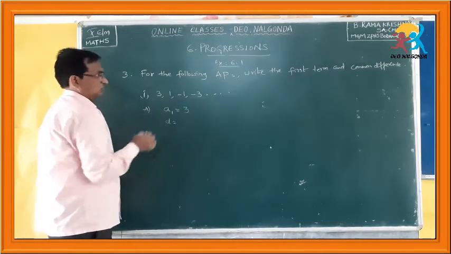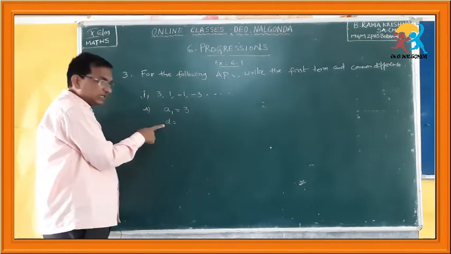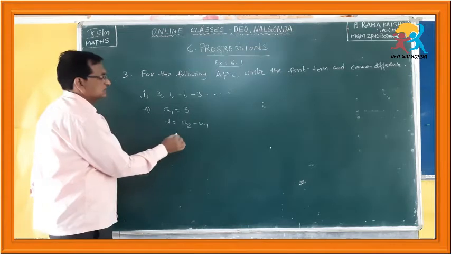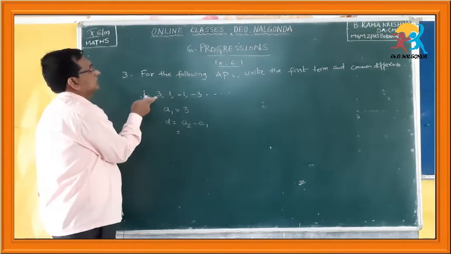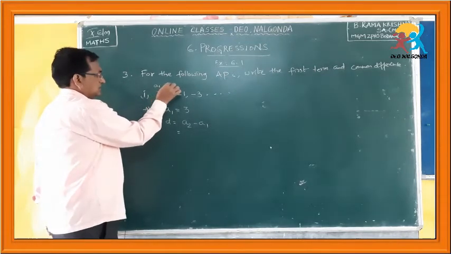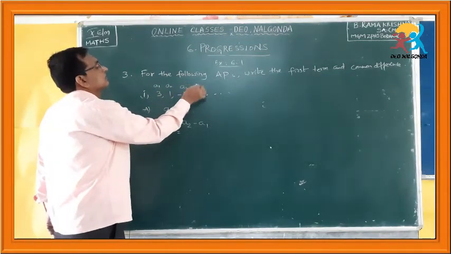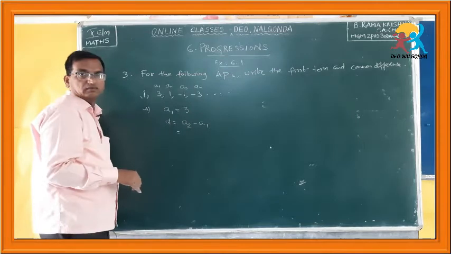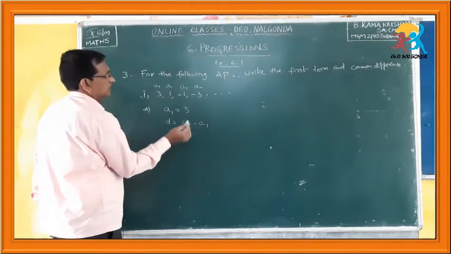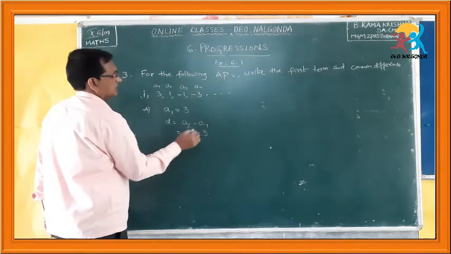D is equal to, common difference is denoted by D. D is equal to A2 minus A1. In this you can write like this: A1, this is A2, this is A3. You can denote with this for clarity. A2 minus A1, 1 minus 3.